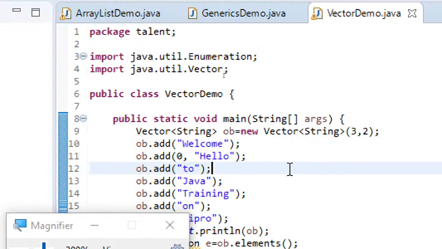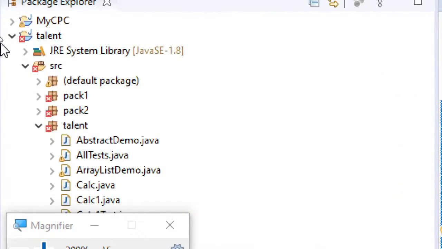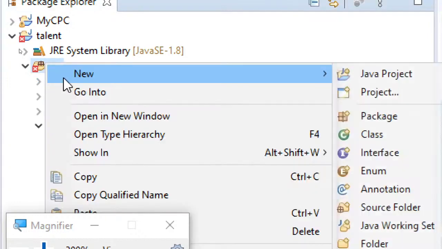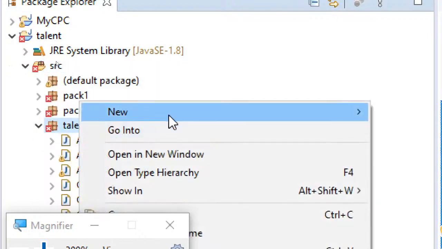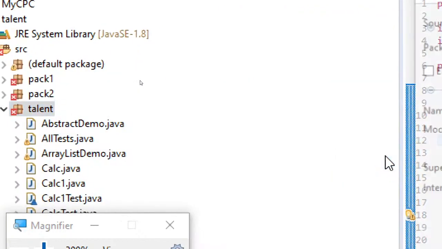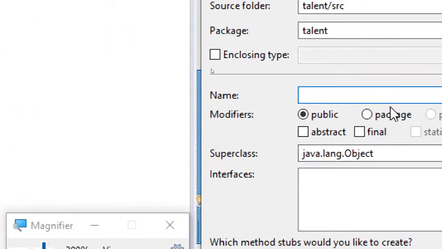Now let's move on to another collection, that is LinkedList. Sorry, we have to create it here. So these are the three we will be covering as part of the List interface: ArrayList, Vector, and LinkedList.